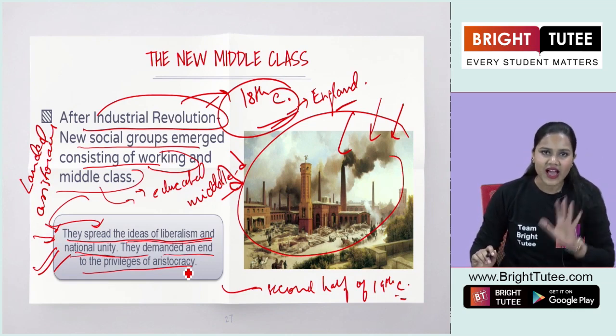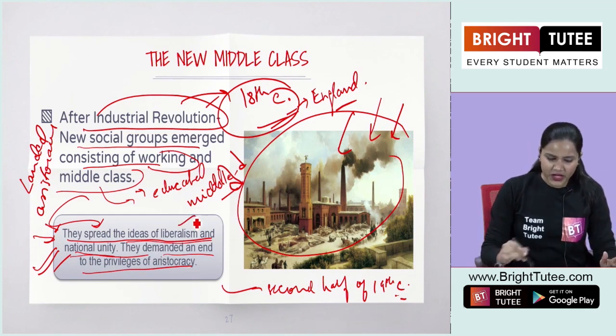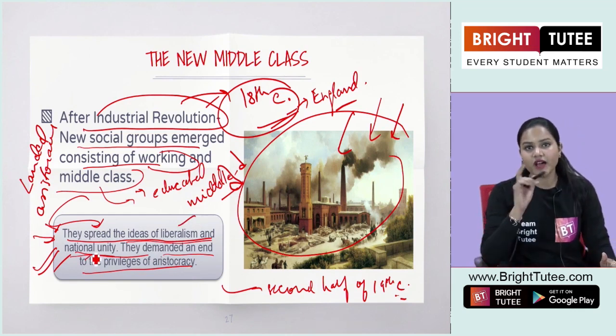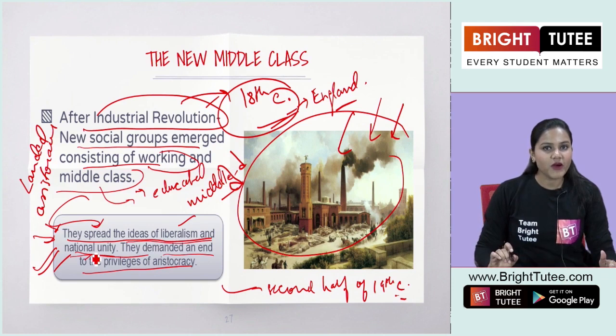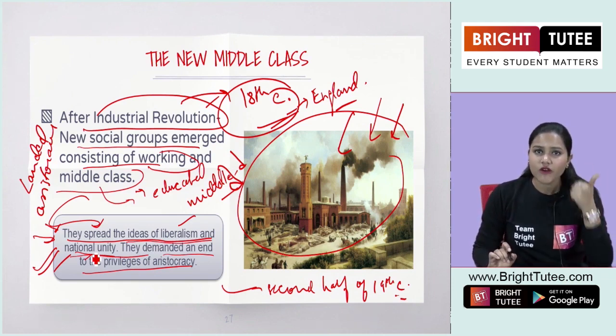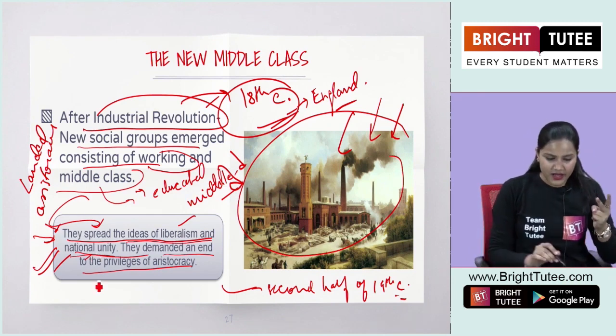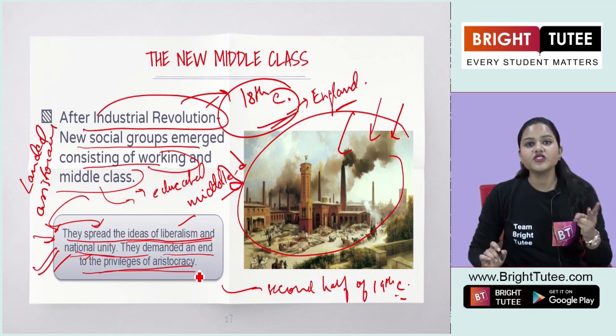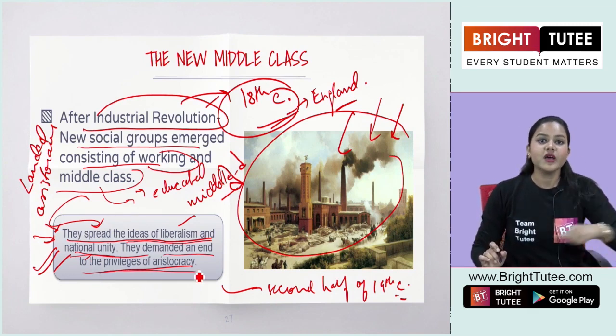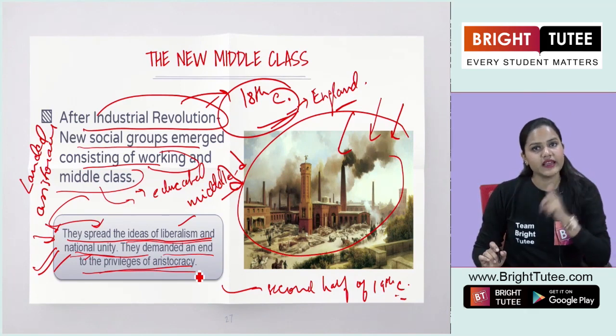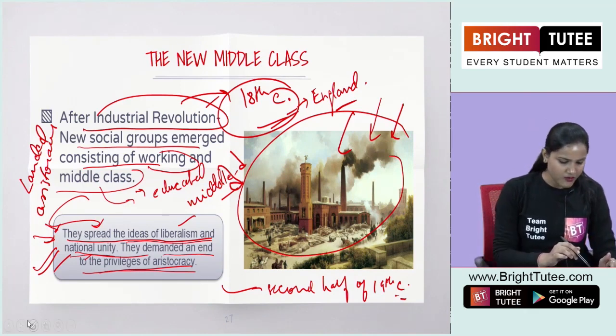So here, three important points are there that you have to remember. When we are talking about the rise of the new middle class, they stressed the idea of liberalism, national unity, and also demanded an end to the privileges of the aristocracy, the life that was enjoyed by the landed aristocrats. Okay, the powerful group there.